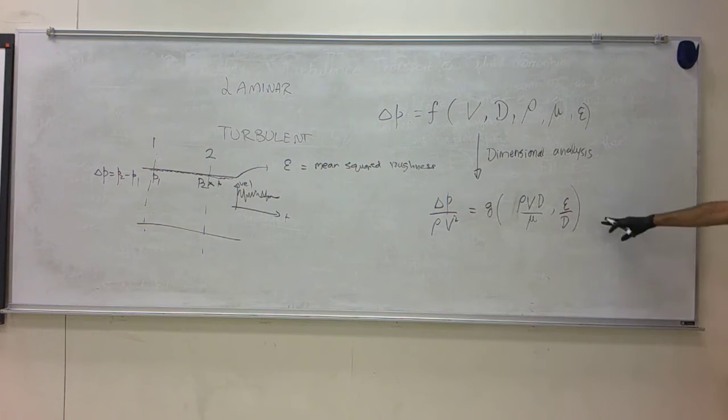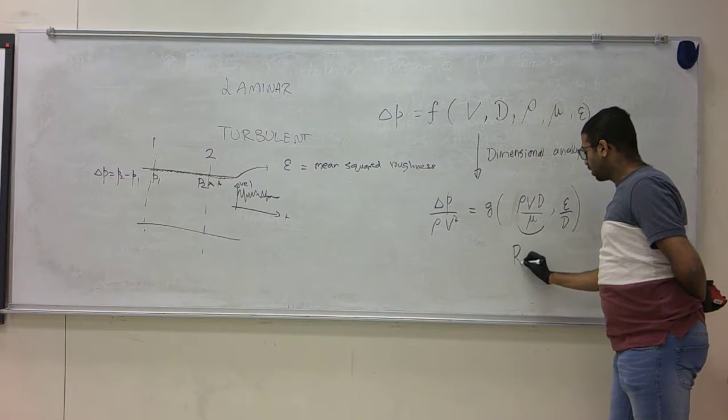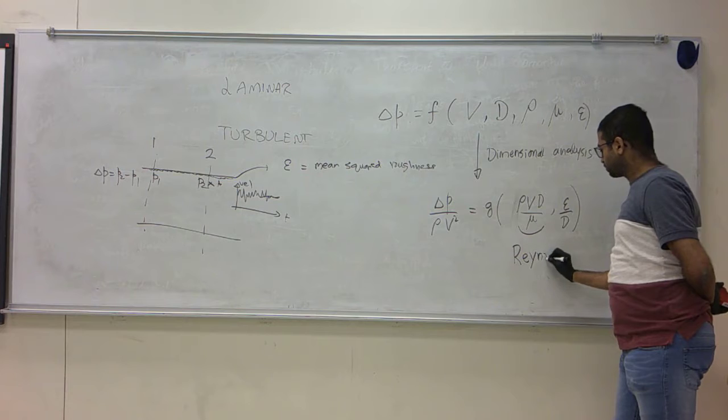If you do the analysis, you will get this. I'm just telling you that. And this particular parameter here is called the Reynolds number.